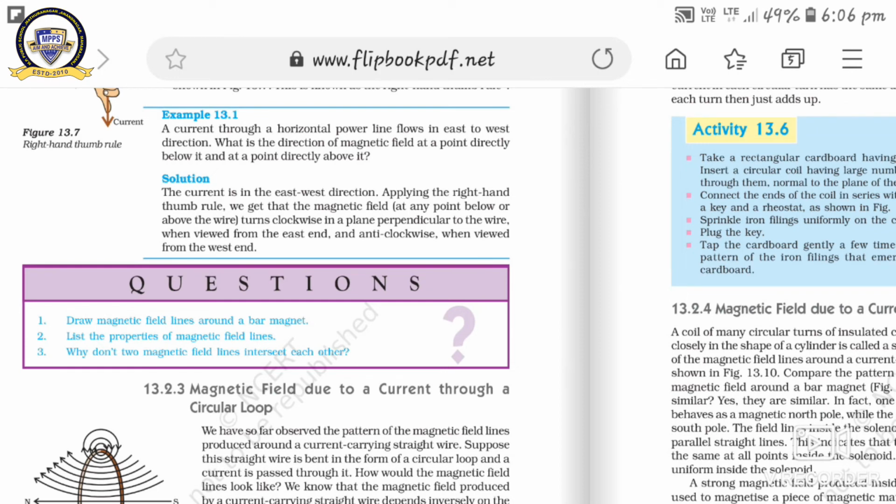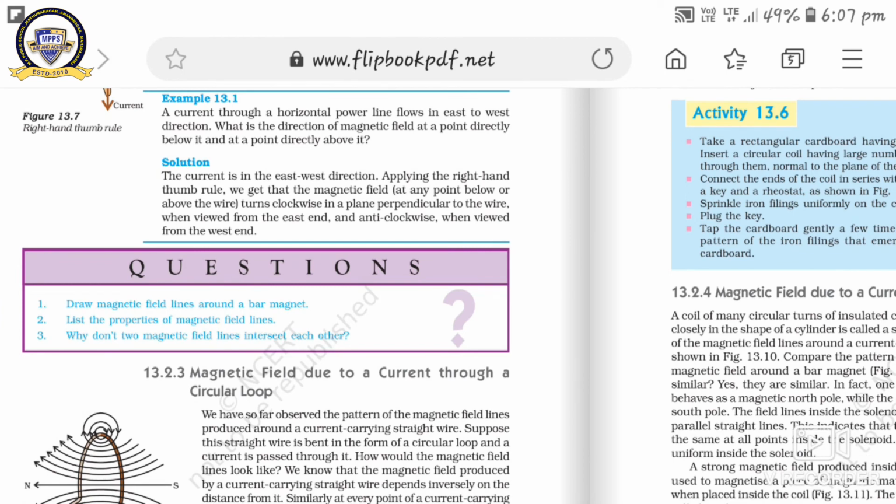Second is, list the properties of magnetic field lines. What are the important properties of magnetic field lines? First property, the degree of closeness of the magnetic field lines shows the intensity of the magnetic field. Got it?